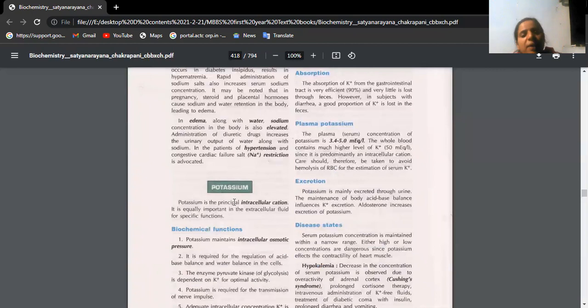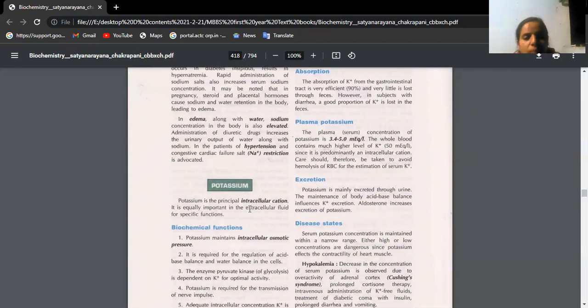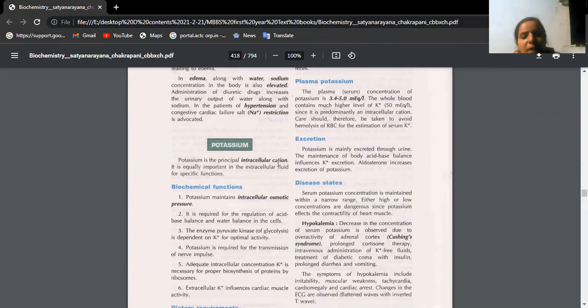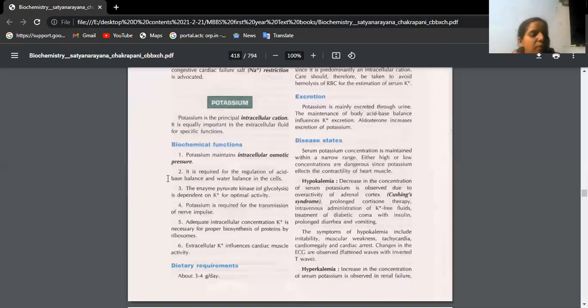The next mineral is potassium. It is an intracellular cation, that means it is found inside the cells. Function is again almost the same as sodium. It maintains intracellular osmotic pressure and acid-base balance.